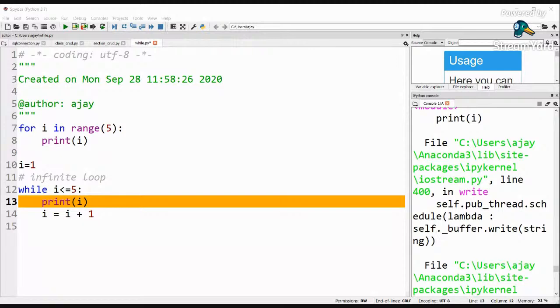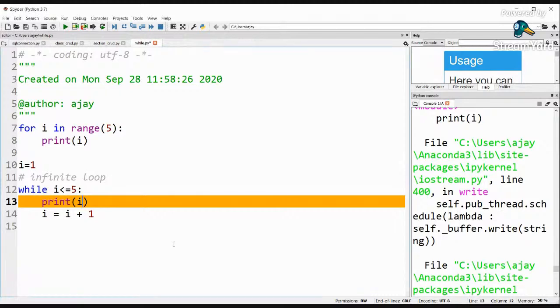Now if I say inside the while loop I is equal to I plus 1, what output are we going to have? Any guesses, children?